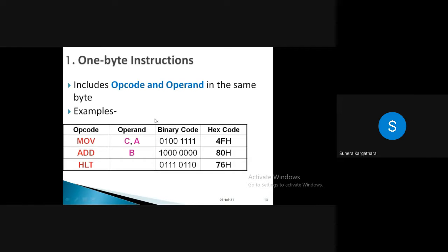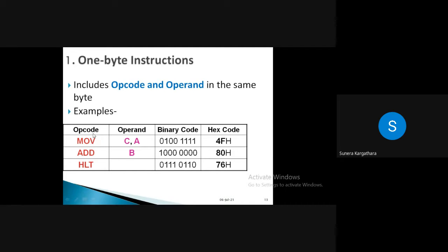Let's say, for example, 1 byte instruction. What do we call a 1 byte instruction? Any instruction is ideally divided into 2 parts, opcode and operand. Opcode means the English-like word you write, right? MOV, ADD, SUI, the English-like word you are using to perform your task.